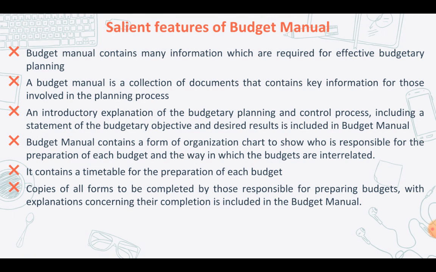And it also contains an introductory explanation of budgetary planning and also the control process, and includes also a statement of budgetary objectives and desired results as well. And additionally, the budget manual will contain a form of organizational chart to show who is responsible for the preparation of which budget and the way in which budgets are interrelated. There are going to be multiple budgets, so the budget manual will show you who is preparing that budget and how that budget is interrelated with the other budgets of the organization.